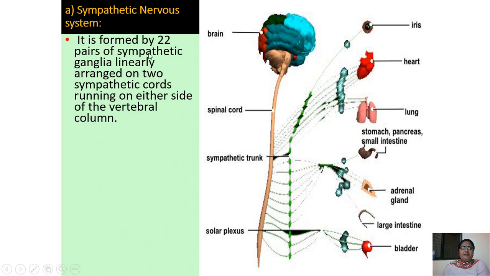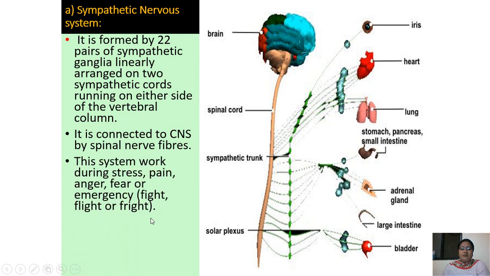Now the sympathetic nervous system is formed of 22 pairs of sympathetic ganglia. These are the ganglia. They are arranged in two sympathetic cords running on either side of the vertebral column. This is the vertebral column and these are the ganglia running along the vertebral column. They are connected to the central nervous system by spinal nerves. These are the spinal nerves, spinal cord.